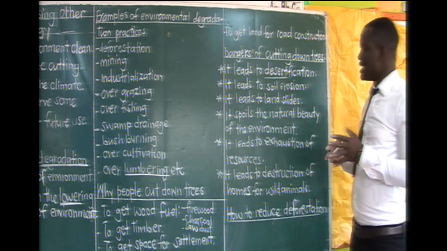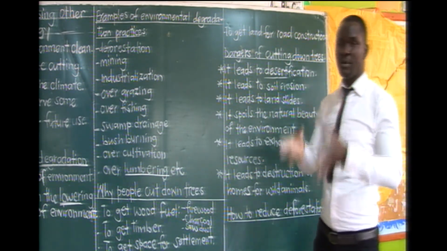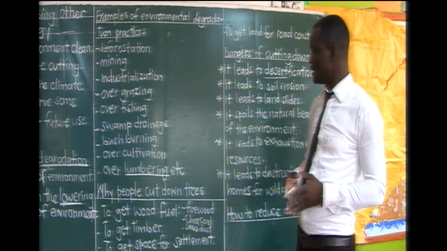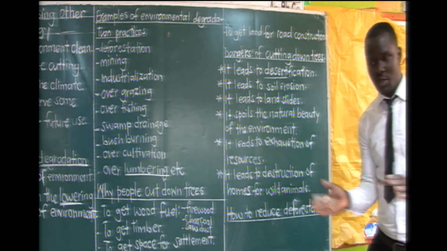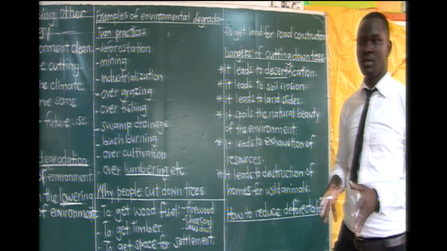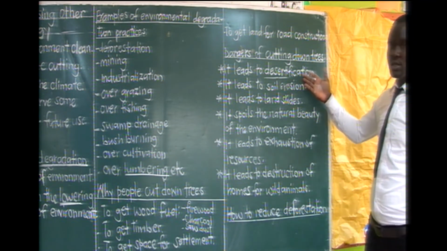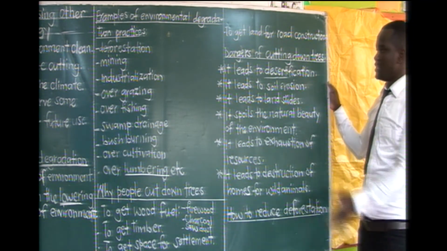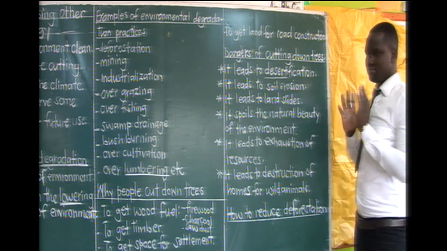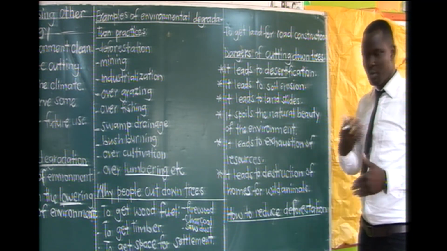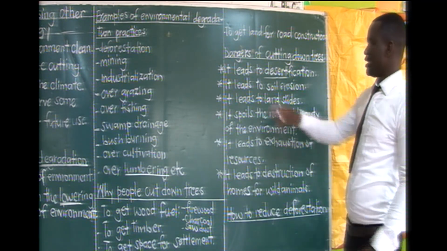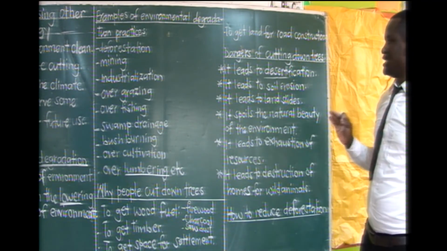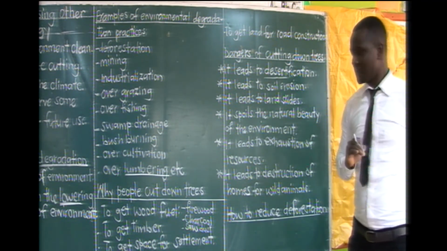For example, an area which has been receiving reliable rainfall because of the presence of vegetation. Now the vegetation is no more to help in rain formation. What happens? The conditions go worse. That is, it becomes an area receiving little rainfall, bringing desert conditions. That's what we call leading to desertification.